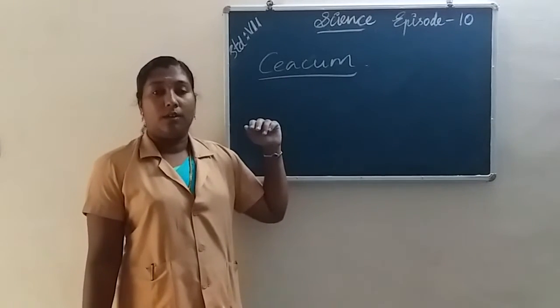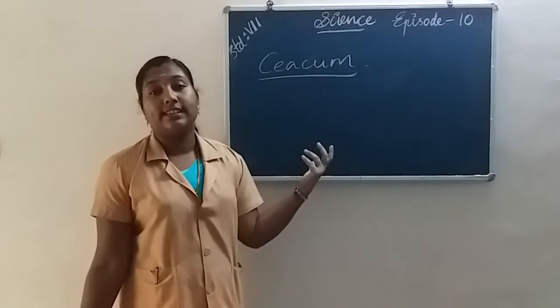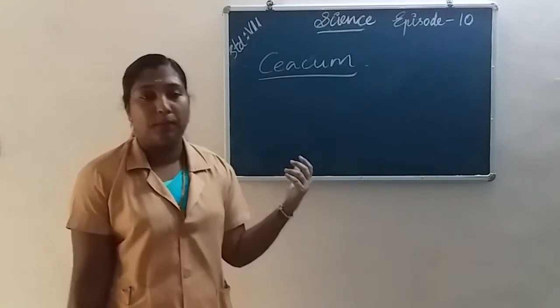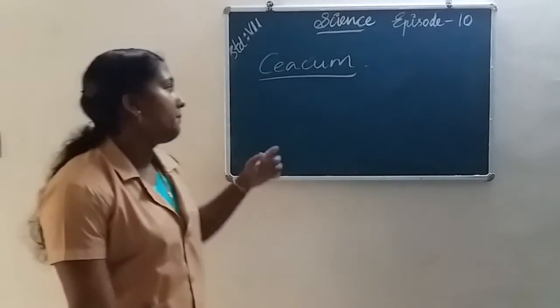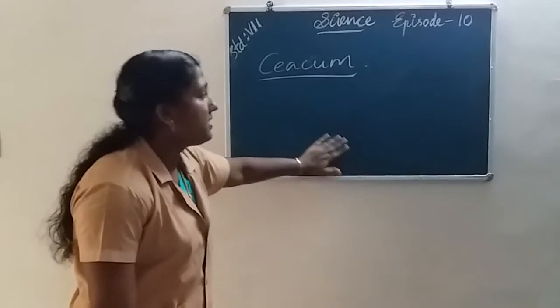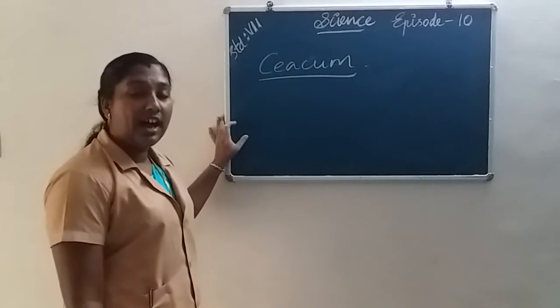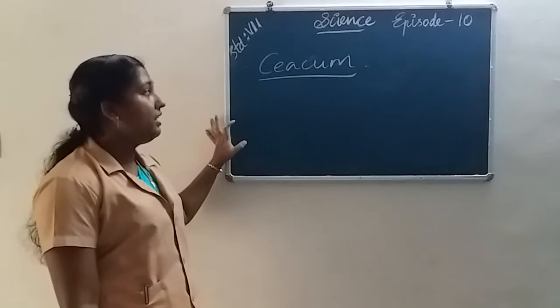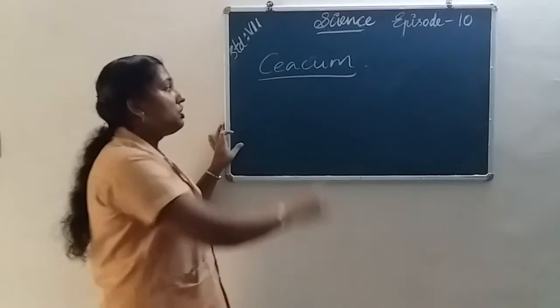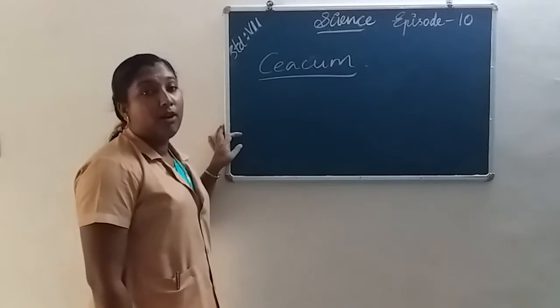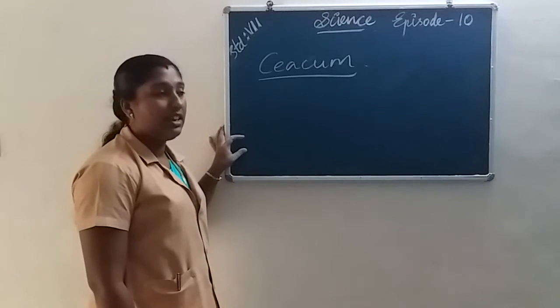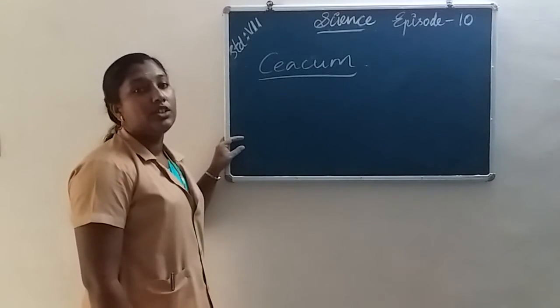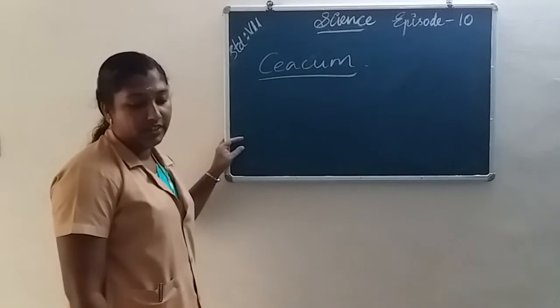So human beings cannot digest the cellulose present in plants. Cecum means the large sac-like structure present in ruminants, situated in between small intestine and large intestine.